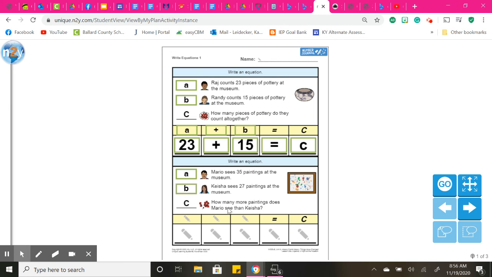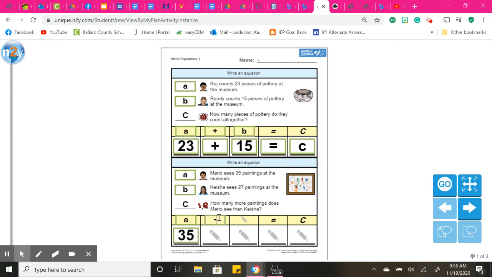And this here, it says how many more paintings. So we're going to subtract for how many more. So A was 35 with Mario. We know we're going to be subtracting. B was 27. We're going to have our equal sign here.